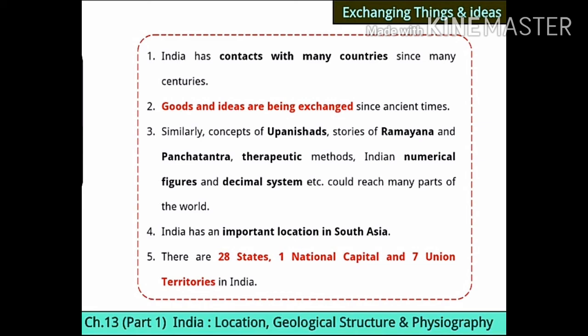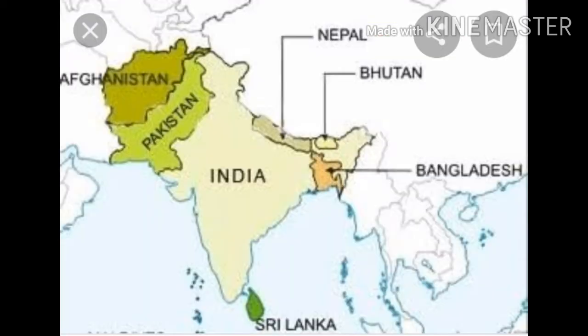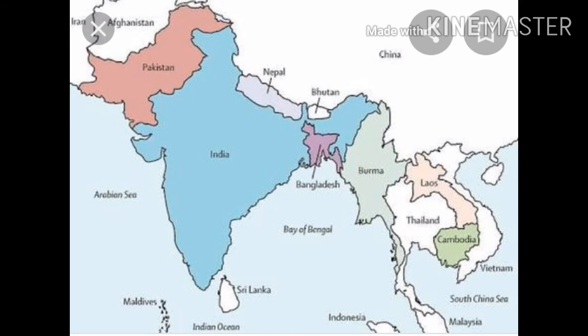Now we are coming to our last topic, which is neighboring countries of India. India is surrounded by which countries? That we will learn in this one. Who are our neighbors? See the first point, India has a common land boundary with neighbor countries, it means we have the same boundary with which countries, that we will see. Pakistan and Afghanistan are in the northwest, China, Nepal, Bhutan in the northeast, Myanmar and Bangladesh in the east, Sri Lanka and Maldives in the south.